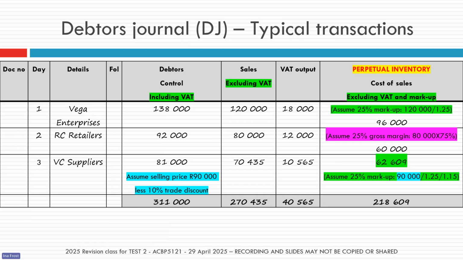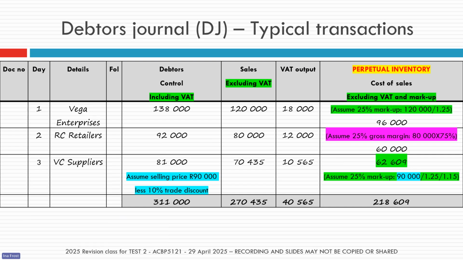So in this instance, the full selling price was 90,000 rands, but there was a 10% trade discount. So we record only the 90%. And we work out the sales, the amount excluding VAT on the 90%.